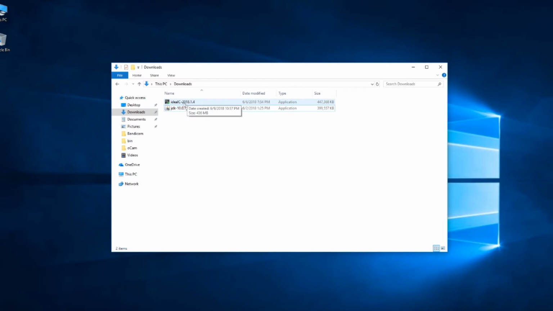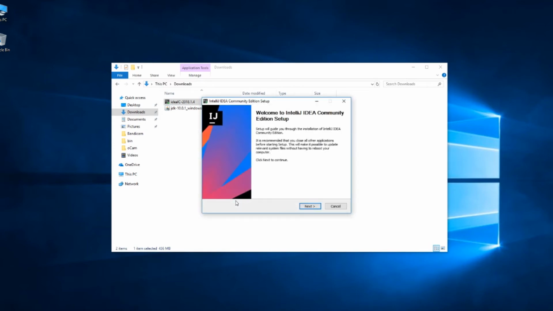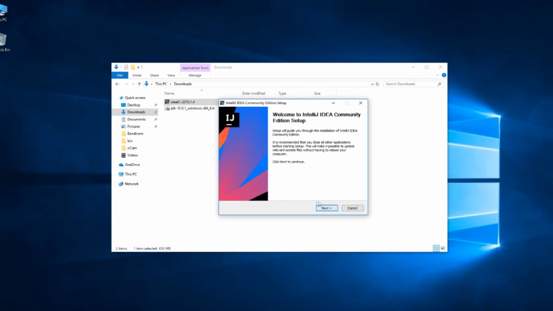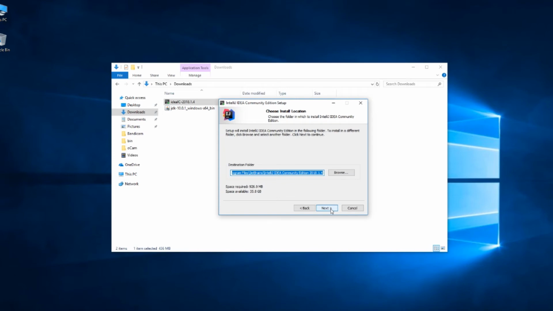Double click on the installation file. Again, it's asking for permission to install. Click yes. You can see here welcome screen of IntelliJ IDEA Community Edition. So now just click next, and this is destination folder of installation.